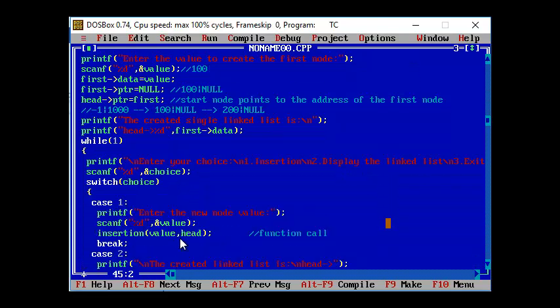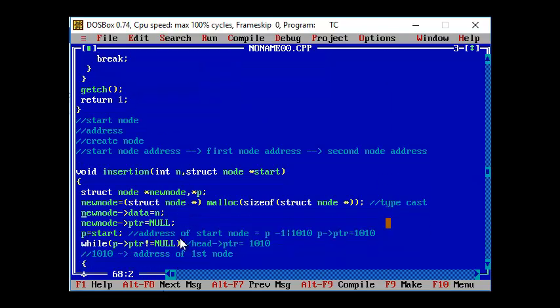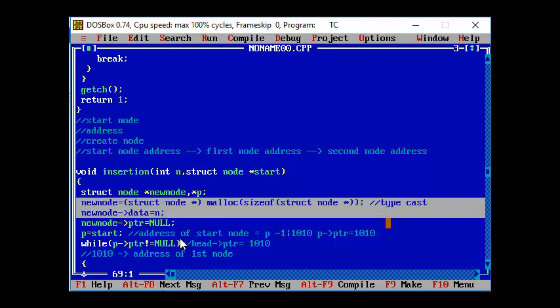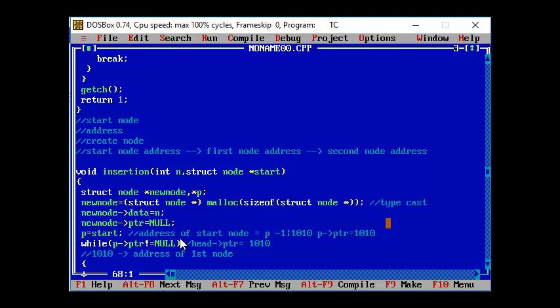I've written the function for insertion. For the insertion, we have to pass the value given by the user during runtime, and the address of the start node is also given. The new node has been created and its data has been updated, and the new node has a pointer value equal to null, because it is not going to point to the address of any other node. I've created one more pointer variable p, which will hold the address of the start node.